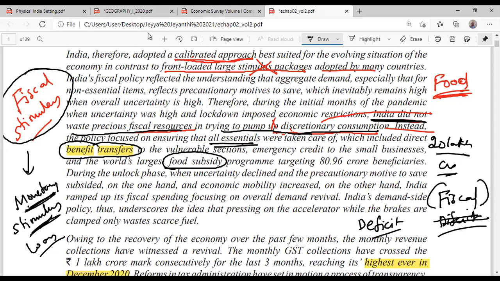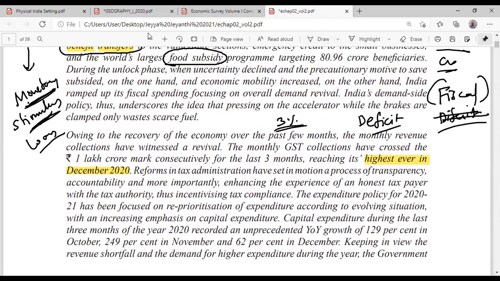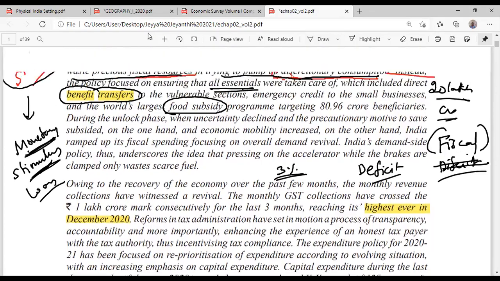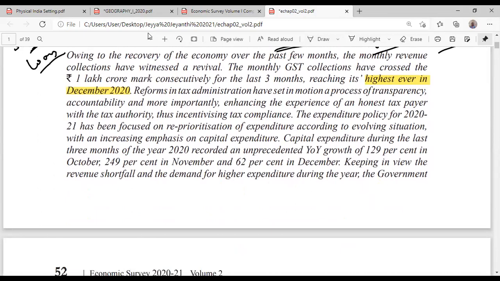Fiscal deficit means government is spending more than its income. India has almost 5 to 6% of GDP. India wants to reduce it to 3%. So we don't want to spend more. There is a need for reducing the fiscal deficit. Is it clear, whatever I told you till now?